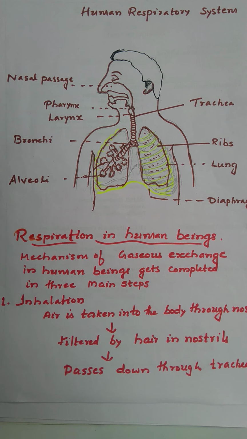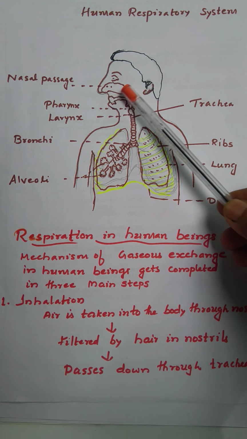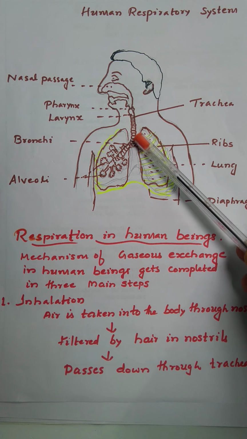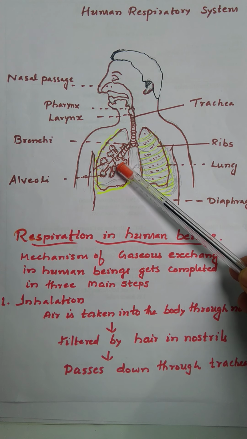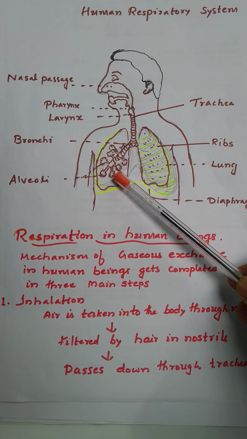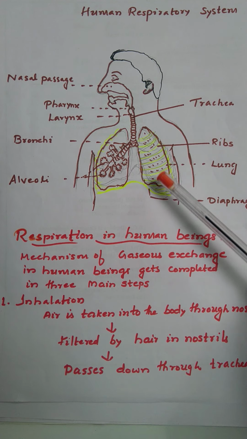The human respiratory system consists of nostrils, nasal passage, pharynx, larynx, trachea or windpipe, bronchi, bronchioles, ribs, alveoli, then lungs and diaphragm.